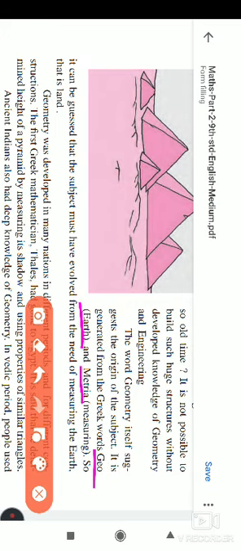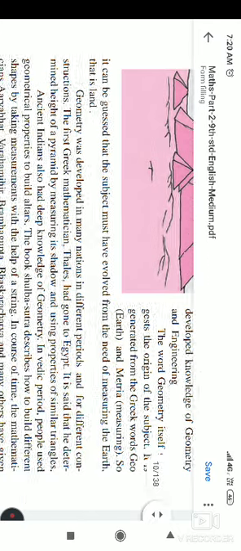So the word geometry itself suggests the origin of the subject. It is derived from the Greek word geometria, and the study is part of mathematics. So it can be guessed that the subject must have evolved from the need of measuring the earth. The study of this subject started for measuring the earth.